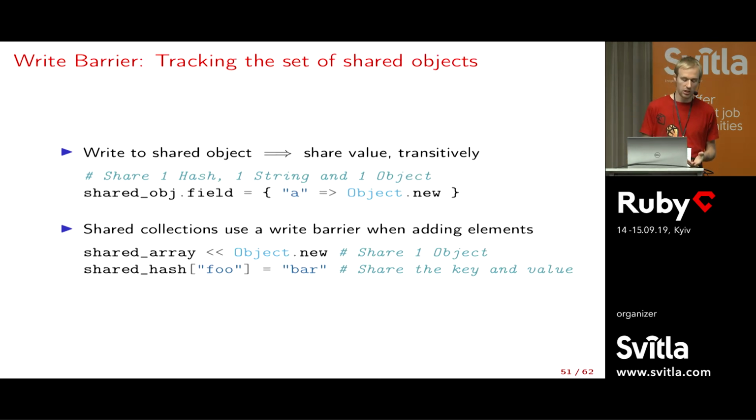And to maintain this set of local and shared objects, what we need at runtime is a write barrier. So whenever we write to one of these shared objects or shared collections, whatever we write into it, we have to mark it as shared transitively. So here we write to a field of a shared object, we would have to share the hash, the key, and the value. And the same for the collection, whatever we put into it, we would need to mark it as shared and to synchronize on them.